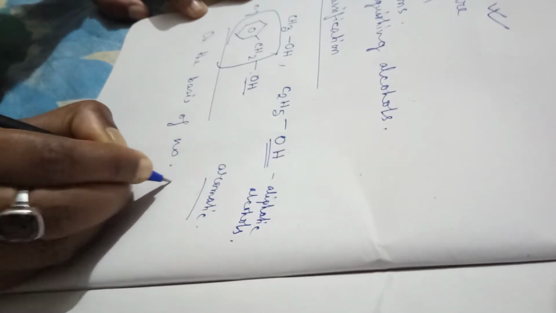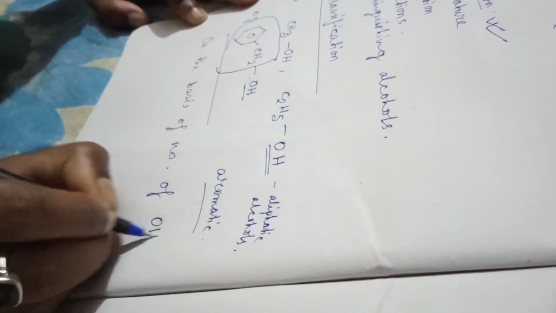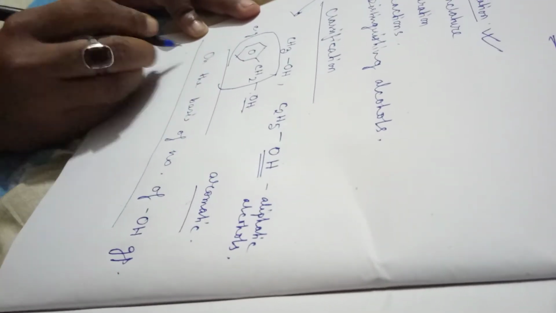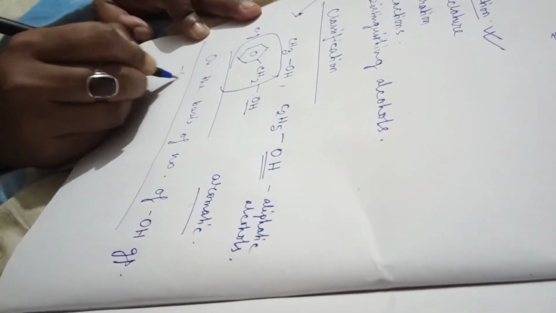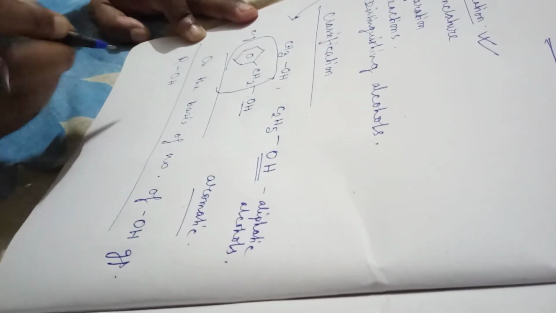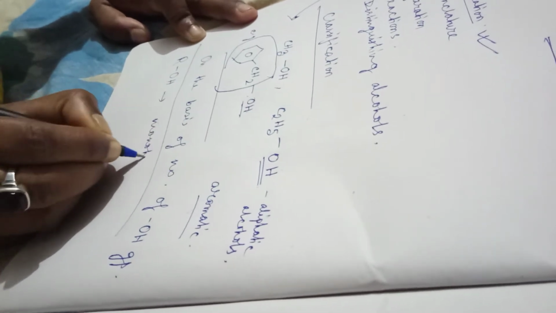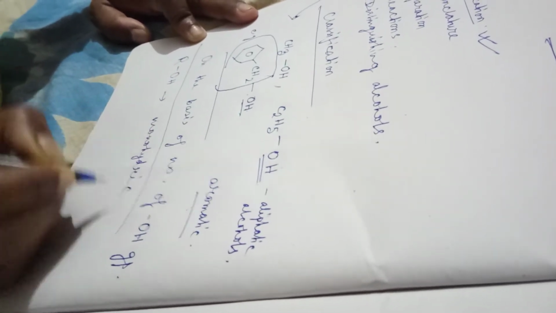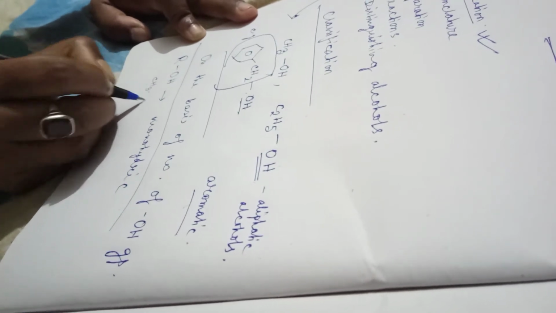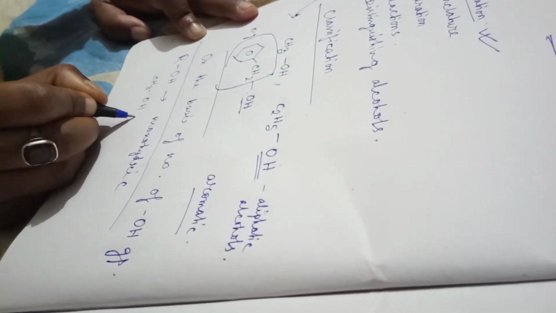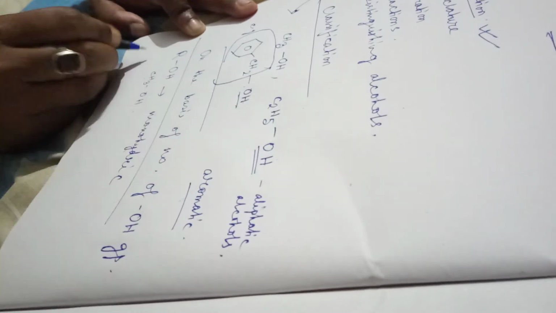Now if we classify the alcohol on the basis of number of hydroxyl groups, now see, if one hydroxyl group is attached with the aliphatic or aromatic chain, then we tell it as the monohydric alcohol. Monohydric. Example CH3OH. This is one of the examples of the monohydric alcohol.